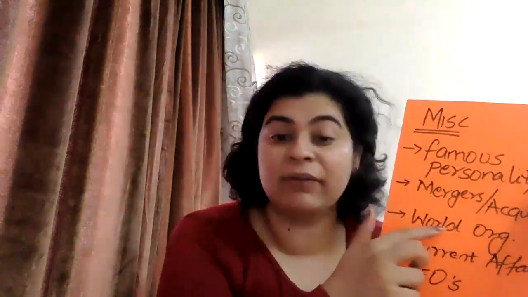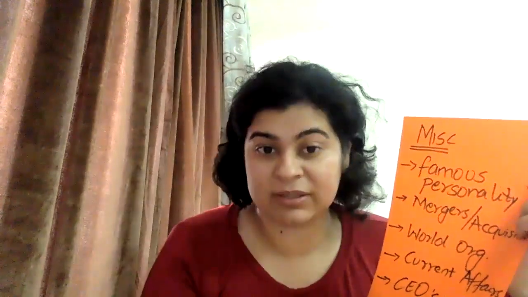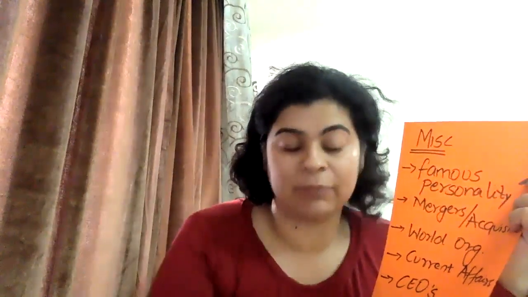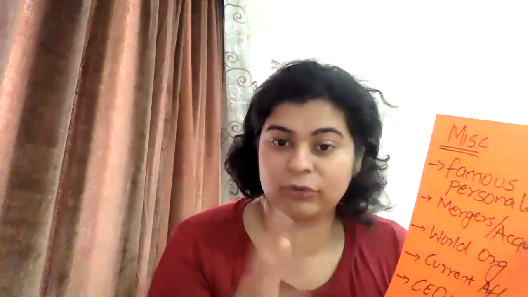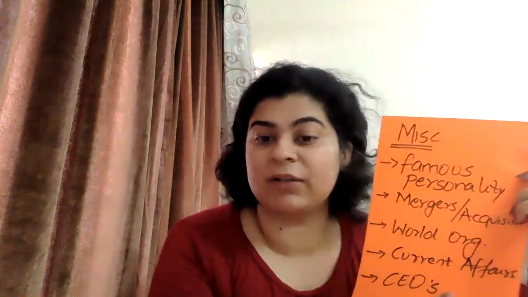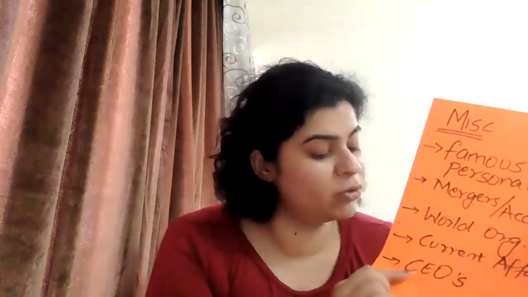Okay. Then we have world organizations. This is like all the UN, WHO organizations. Where are they headquartered? Where was the last summit that was conducted? What is the next major thing which is happening, or anything which they had done, like any goal focus for this year, the themes which they have, those kind of questions. Then current affairs, I already spoke to you guys about it. 6 months to 1 year current affairs needs to be studied. Then we look at the CEOs, like top company CEOs, and also know about various brands and their top brand ambassadors and slogans and taglines, which is there. So this makes your entire GK preparation comprehensive, right?